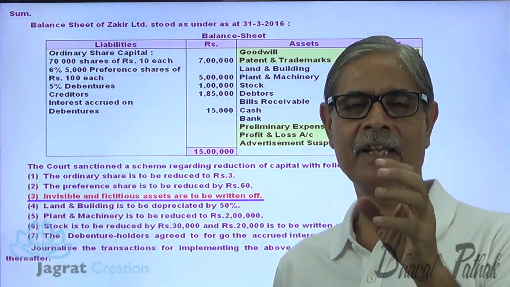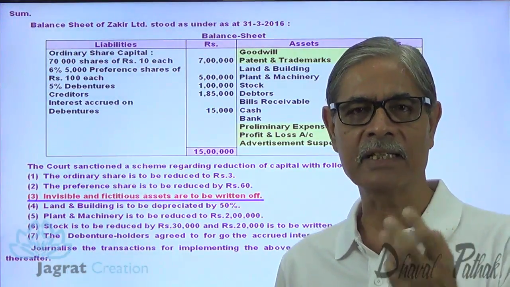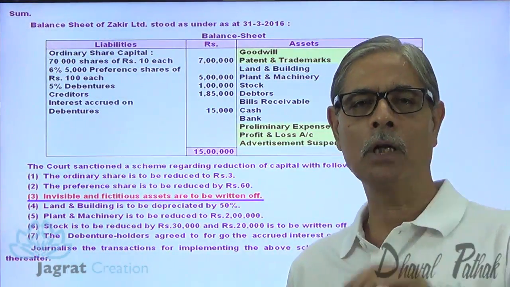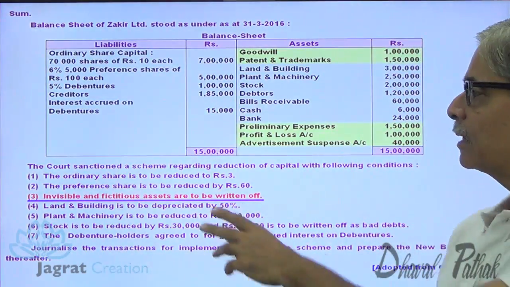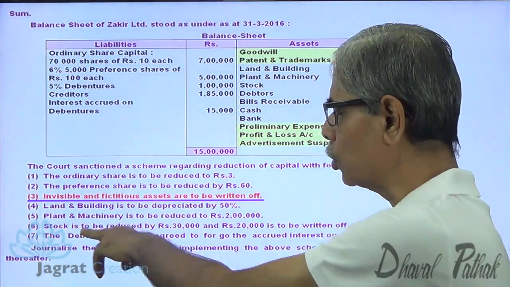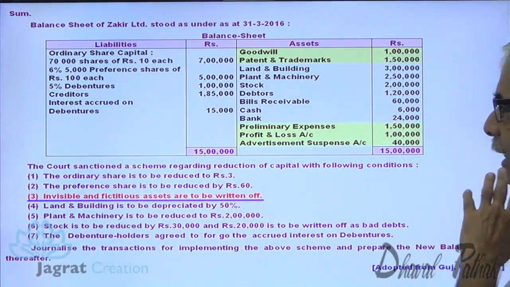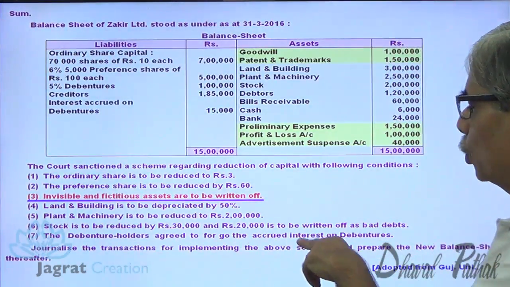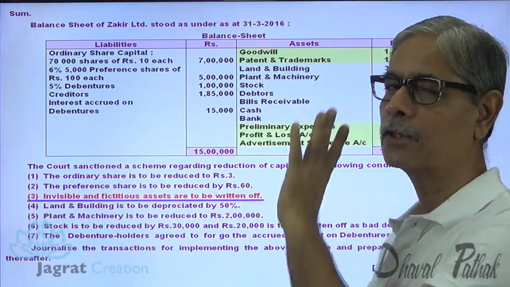So these are the various locations where accumulated loss resides in a balance sheet. And all those losses are to be written off by the sanction of the court. Stock is to be reduced by 30,000, 20,000 is to be written off as bad debts. Debenture holders agree to forego the accrued interest on debentures. So this liability is not payable, it's a gain.